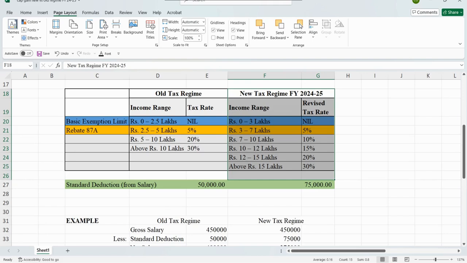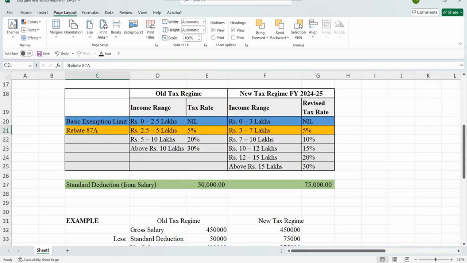That is, 75,000 would be the standard deduction, and for the remaining 7 lakh, you may get the rebate under section 87A. Therefore, if you are a salaried employee and have opted for the new tax regime, your income up to 7,75,000 would be liable for zero tax. On the other hand, if you have opted for the old tax regime, then the standard deduction is the same as earlier, 50,000 rupees only.